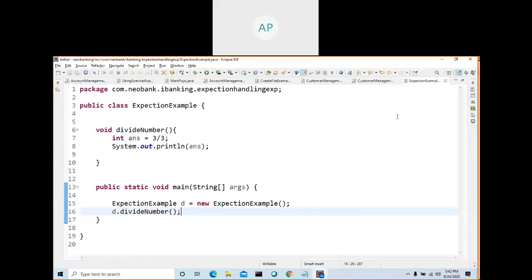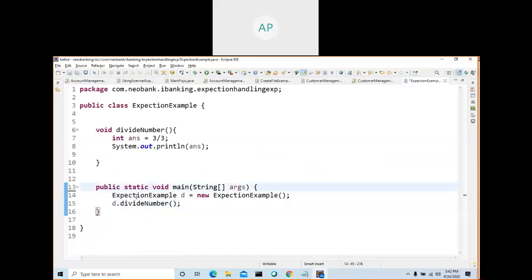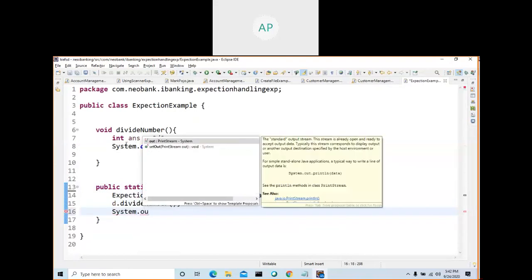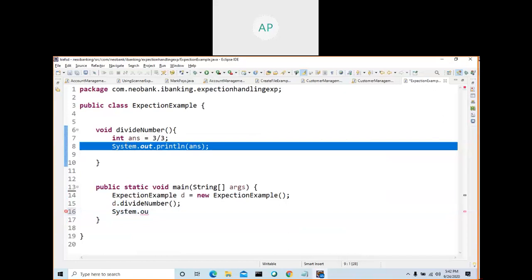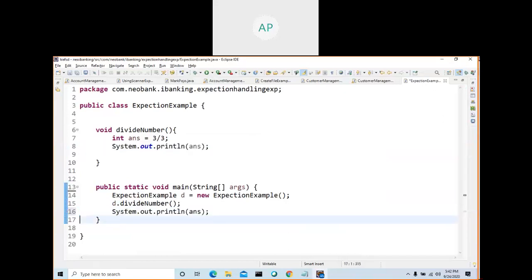And what will be the answer if I run this one? I think it will be one. Then System.out.println, copy, paste, and print end.